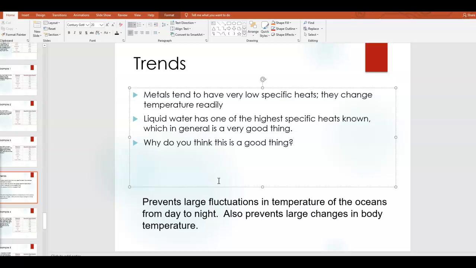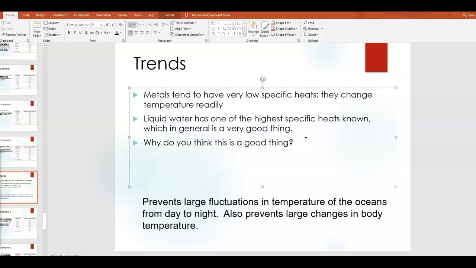Another benefit of water having a high specific heat value is that it prevents large changes in body temperature. If you think about your body mostly being made of water, typically humans want to be around 98.6 degrees Fahrenheit. The fact that we're made of water and water has a very high specific heat means that it's not easy for our body temperature to change, which is good, because otherwise, we might not be able to exist the way we do now.